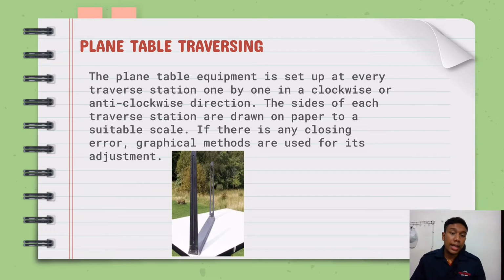Okay, next is plane table traversing. The equipment is set up at every traverse station one by one in a clockwise or anti-clockwise direction. The side of each traverse station is drawn on paper to a suitable scale. If there is any closing error, graphical methods are used for the adjustment.